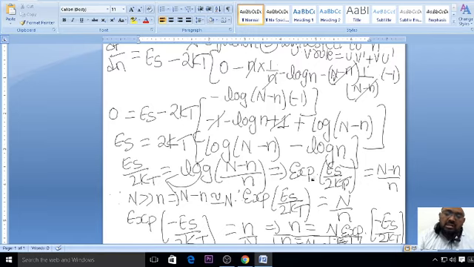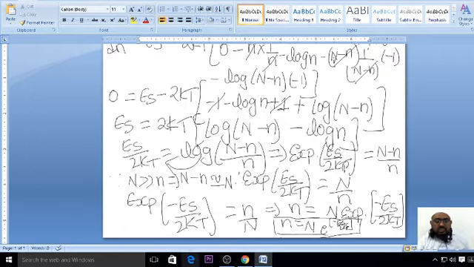So e to the power can also be written in the normal form as exponential. Therefore I have written here exp of Es by 2kT is equal to (N minus n) by n. Since you know that capital N is very much greater than small n, N minus n can be approximated to N. Therefore exponential of Es by 2kT is equal to capital N by small n.